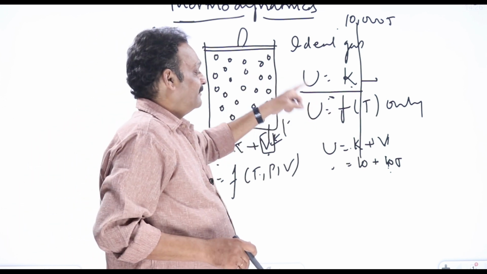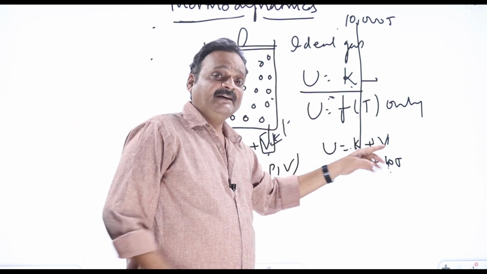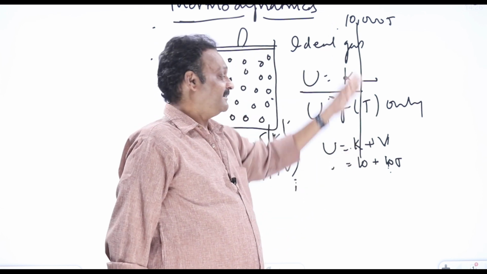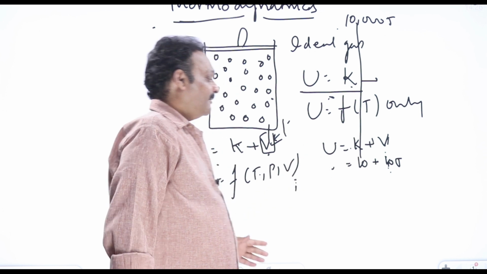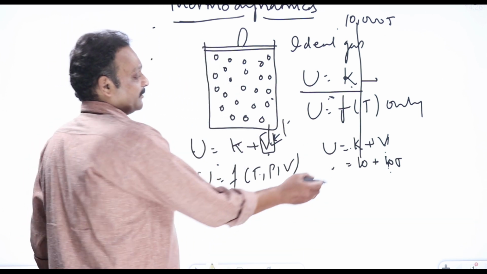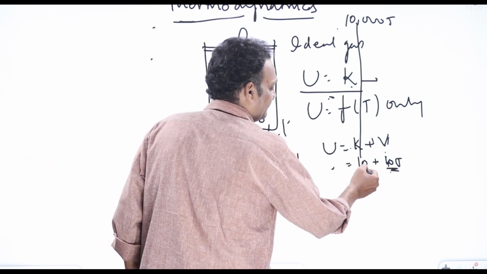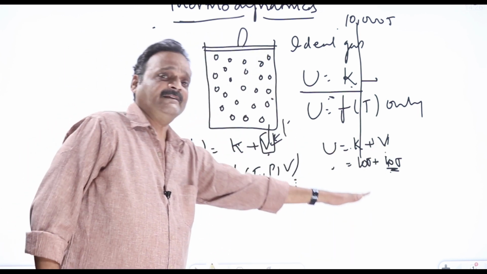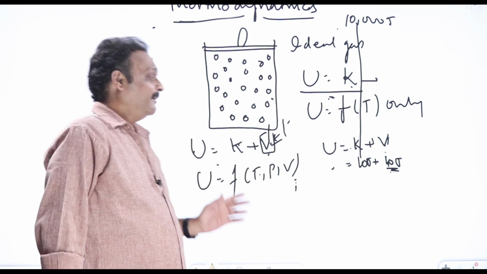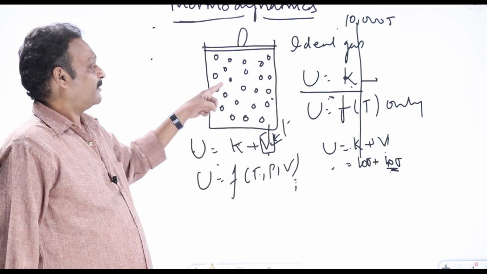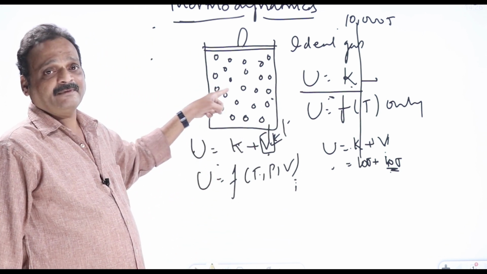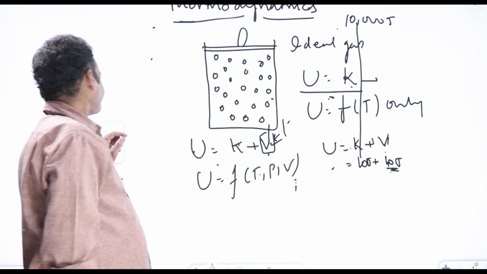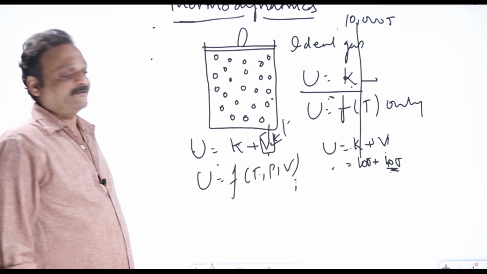If I have a problem with potential energy, I have to reduce the potential energy only. I cannot make kinetic energy very large and say V is negligible. Now we have to reduce this potential energy of 10 joules only. I can keep kinetic energy as 10 joules, no issue, but V should be reduced, say, from 10 joules to 0.0001 or something like that. Now see where that potential energy is coming from. It is because of intermolecular attraction forces.